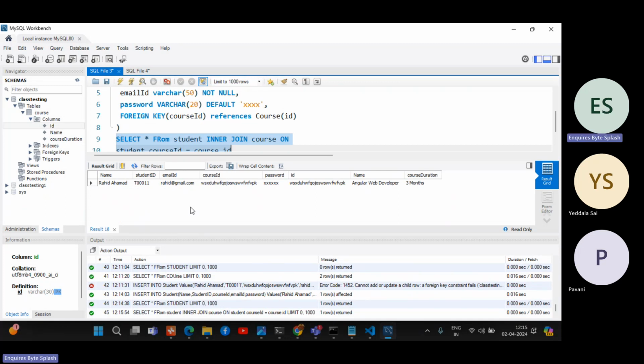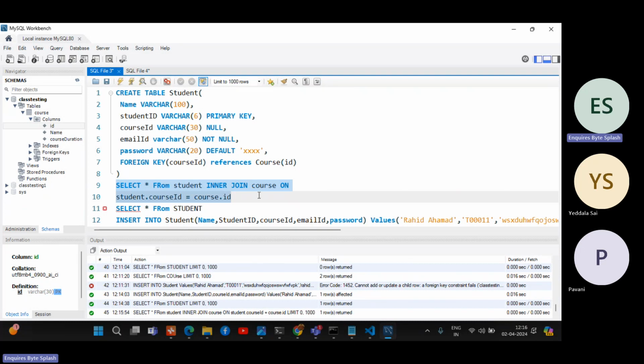So now whenever you log in, I want to get all the data, right? I want to get your course data, your data that I want to join. That is what we have with the help of joins. You understood, right? Why is the importance of joins? That is the importance of joins.